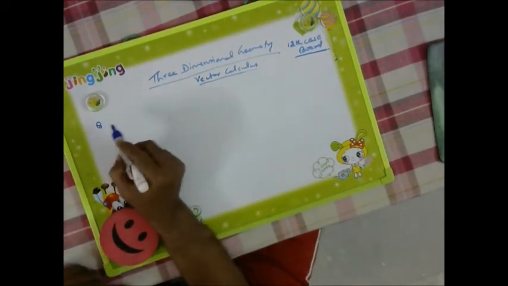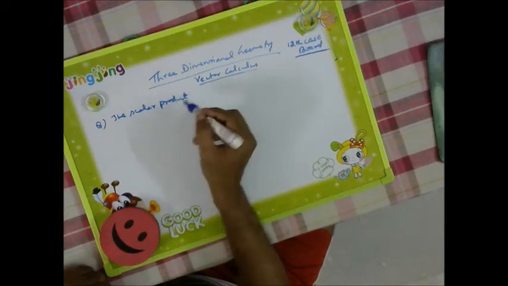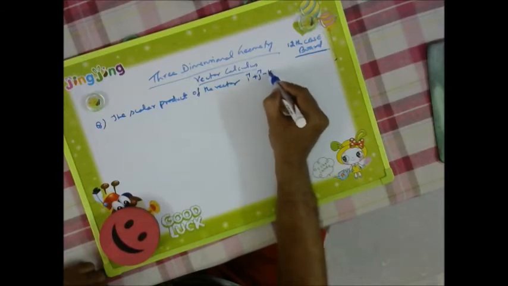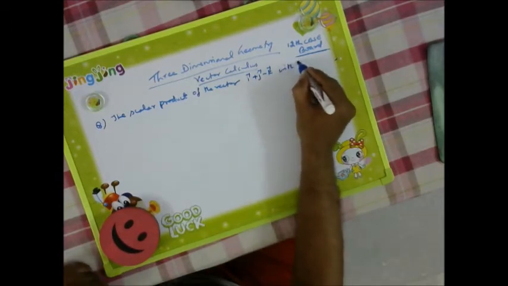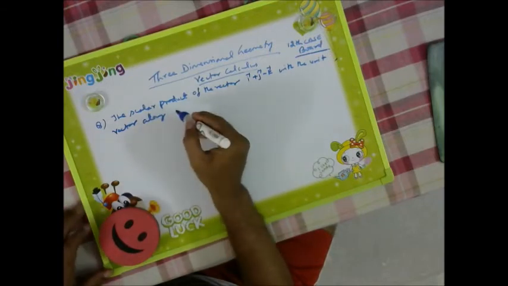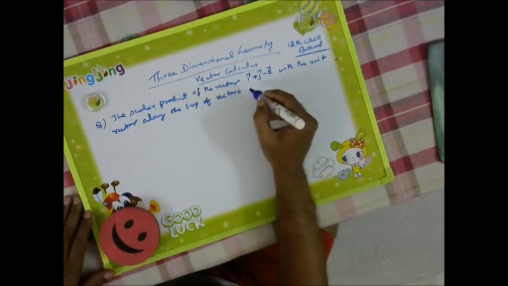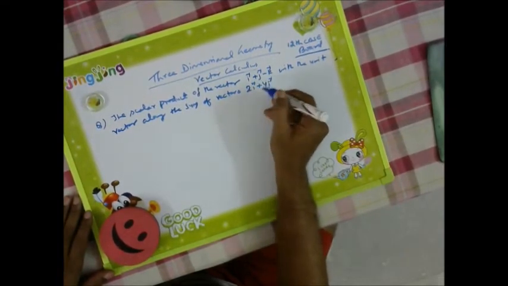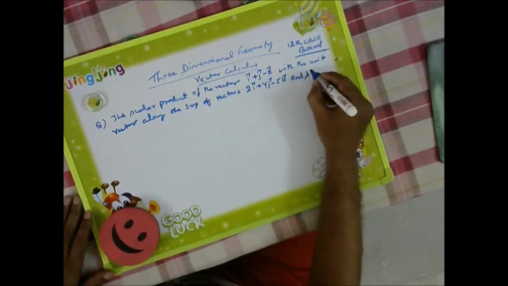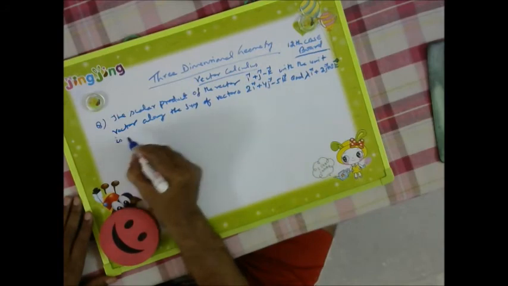Now, another question is: the scalar product of the vector i plus j minus k with the unit vector along the sum of vectors 2i plus 4j minus 5k and lambda i plus 2j plus 3k is equal to 1.